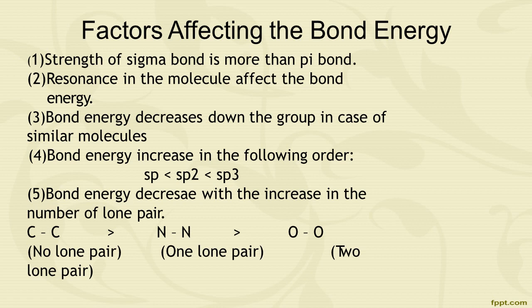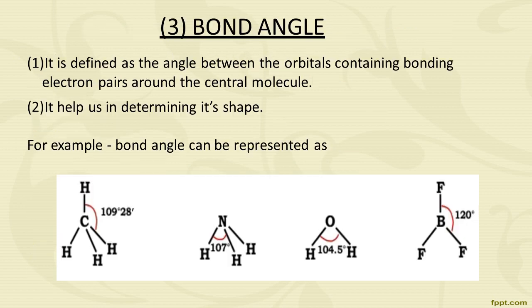For example, the carbon-carbon single bond has no lone pair of electrons. Next one is the nitrogen-nitrogen single bond having one lone pair of electrons, and the oxygen-oxygen single bond having two lone pairs of electrons. And the carbon-carbon single bond has high bond energy in comparison to the nitrogen-nitrogen single bond and the oxygen-oxygen single bond.